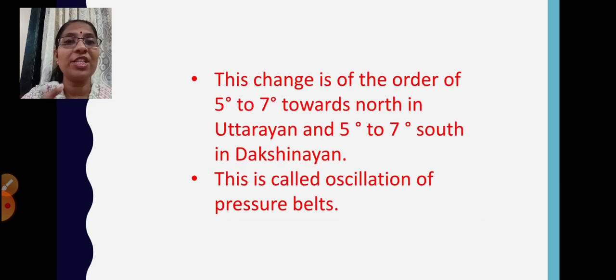Okay. This change is of the order of 5 degrees to 7 degrees towards north in Uttarayan and 5 degrees to 7 degrees south in Dakshinayan. This is called the oscillation of pressure belts. Means it keeps changing, it keeps moving. So what is this Uttarayan? The period when the sun moves from the south towards the north. That is Uttarayan. And Dakshinayan means the period when the sun moves from the north towards the south. So this change in the order is called oscillation of pressure belts. Are you getting it, children?